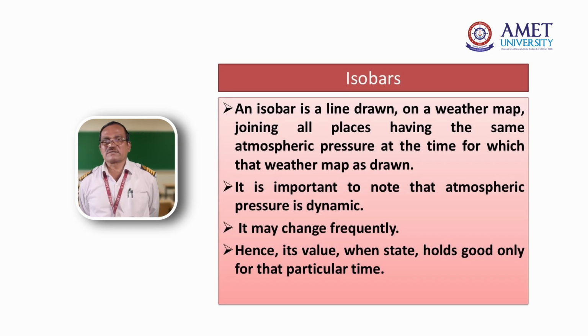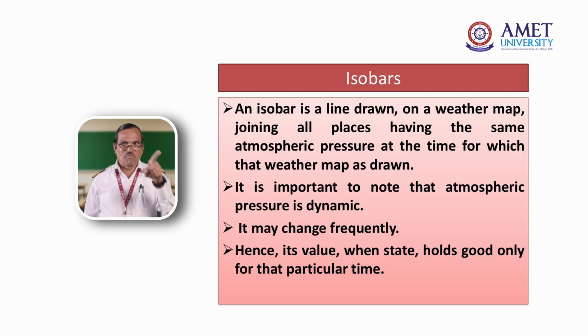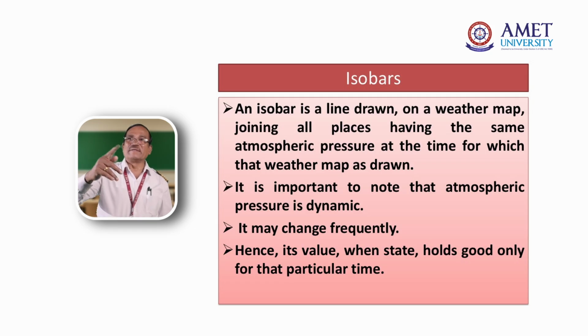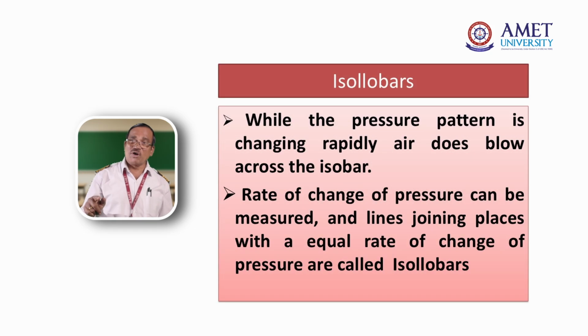What are isobars? Isobars are connecting the same pressure, which is about 1000, 1004, 1008. Isobars are lines connecting the same pressure of all the places. The pressure will not always be 1000; sometimes it will be 1002, some places it will be 1003, like that. So isobars are lines connecting the same pressure. One connects all the 1002 places, another connects all the 1007 places, like that. That is called isobars. This is a terminology of the pressure system.